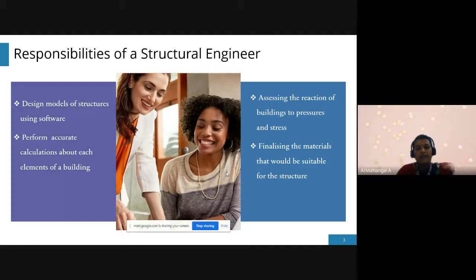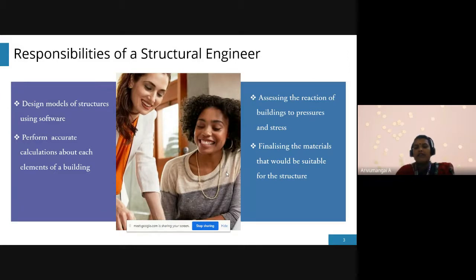And next one is performing accurate calculations about each element of the building. Calculation means beam calculations, column, footings. Okay, so single element by element we have to calculate the structures. And next one is assessing the reaction of the building to pressure and stress. This is based on the earthquake: how pressures are applied, and how to measure the pressures and stress and all those things.